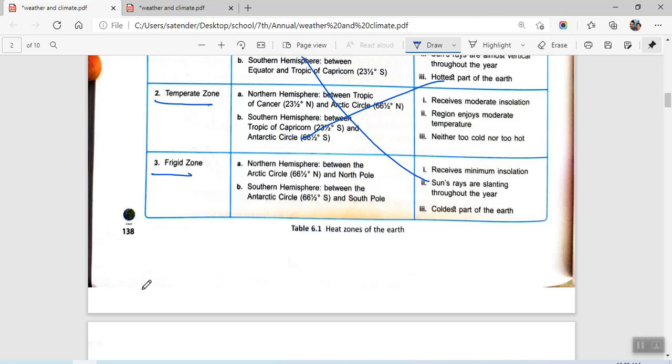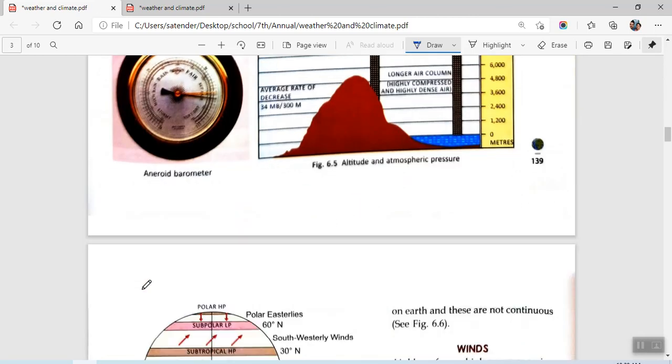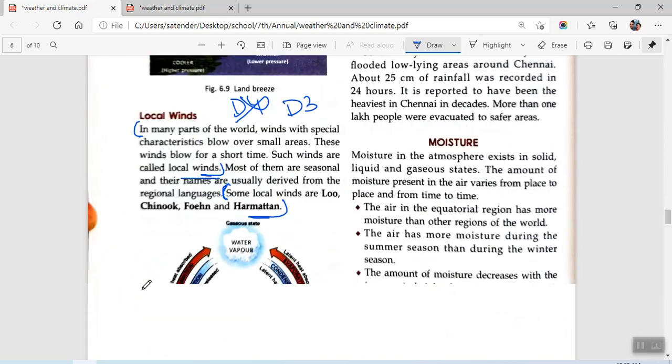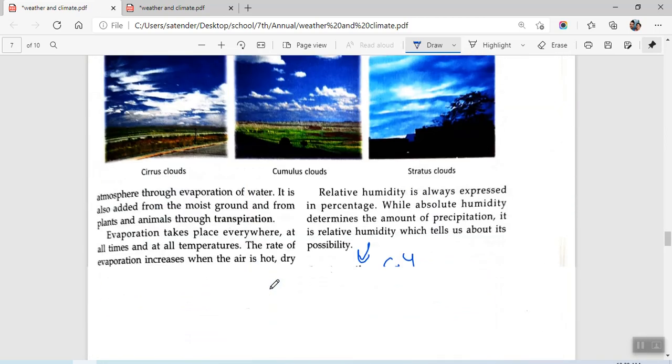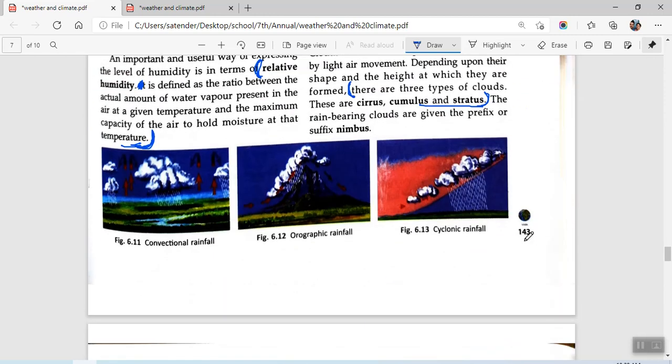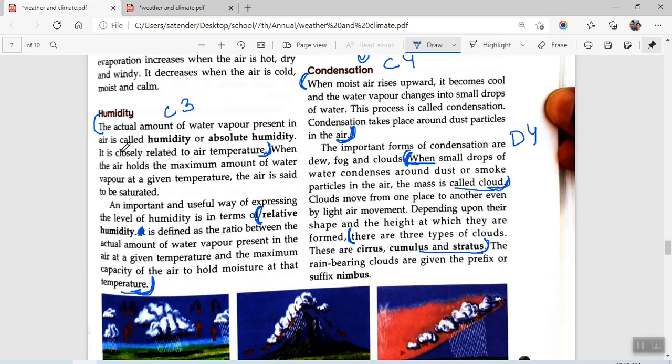So in the paragraph related to humidity, we have moisture, evaporation. Okay, this is humidity. This is our page number 143. Let me just clean it up so that you are not confused about this. The actual amount of water vapor present in the air is called humidity or absolute humidity.